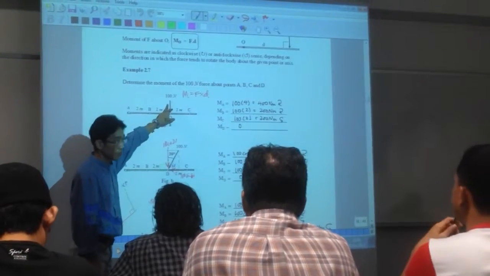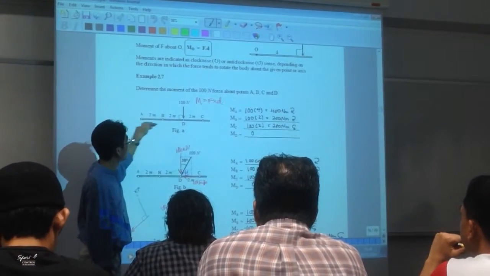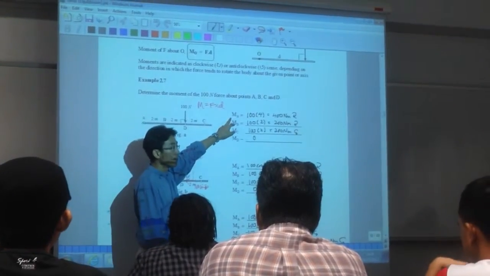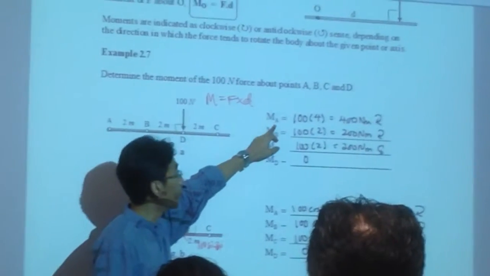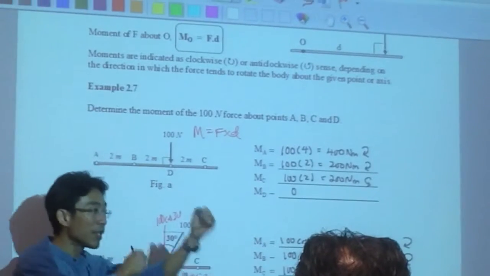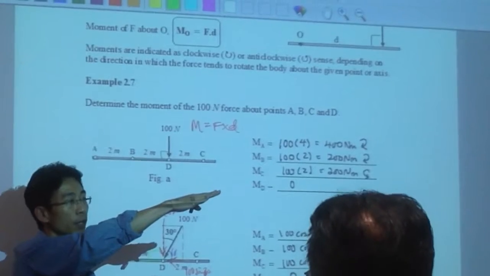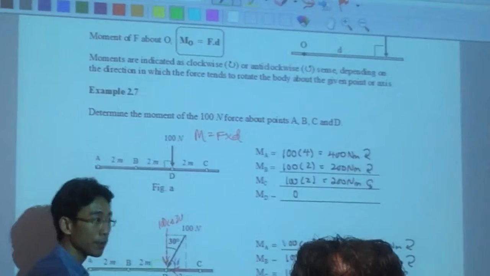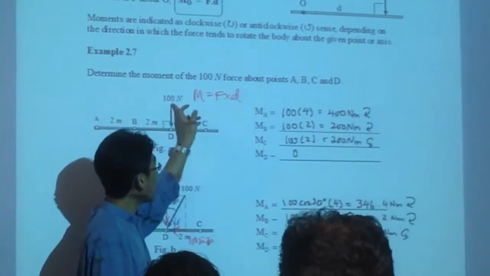This is a force. These are different points on the cantilever, or this body. When we write M, it stands for moment. Subscript means the small little letter below the big capital letter. This means the pivot point. As I said, moment must have a pivot point. A force without reference to a point is just a force. But if it's referenced to a point, it will create a moment. So this is asking you to find the moment of this force about A here.